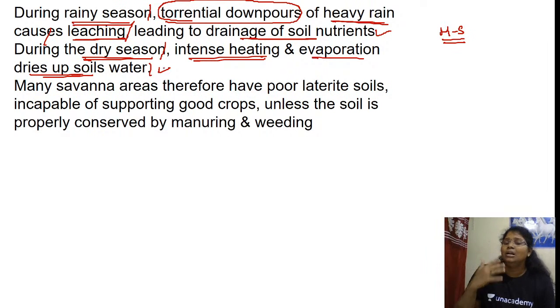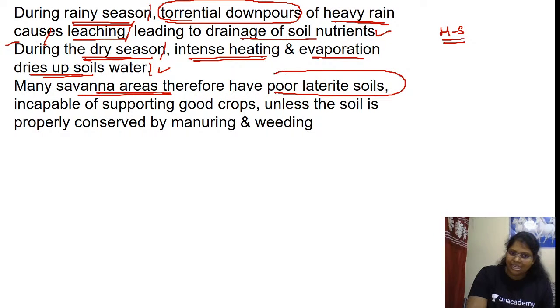All the precious precipitation is lost and it runs off the topsoil. So it leads to the drainage of the soil nutrients. During the dry season, intense heating and evaporation also dries up the soil. So the water is lost through evaporation during the dry season, and during the rainy season it is lost and runs off. So totally no profit during the rainy season or even during the dry season. Many savanna areas therefore have a poor laterite soil.